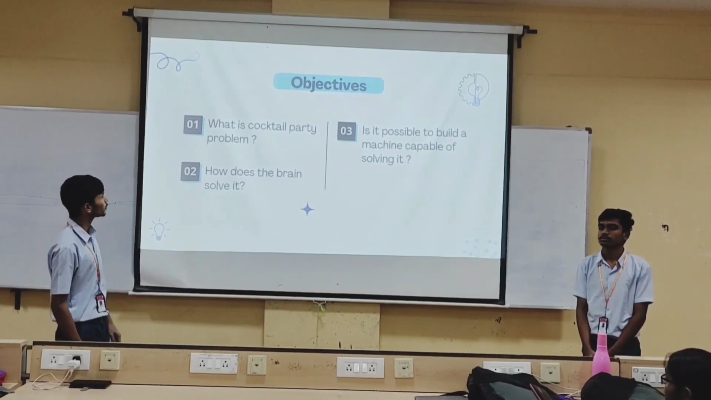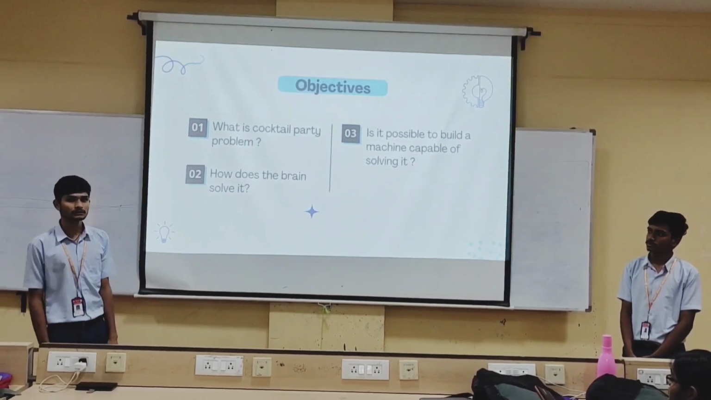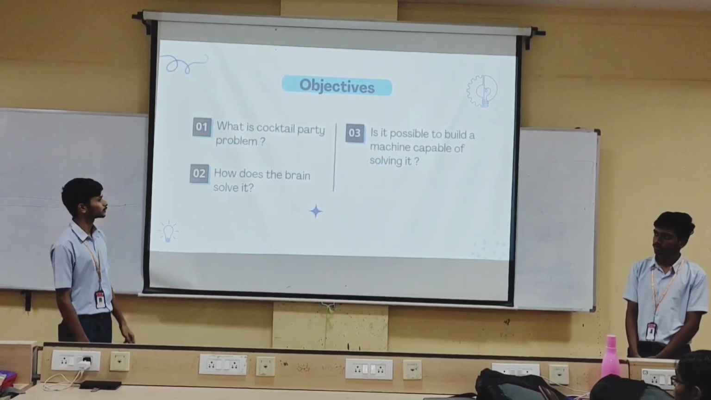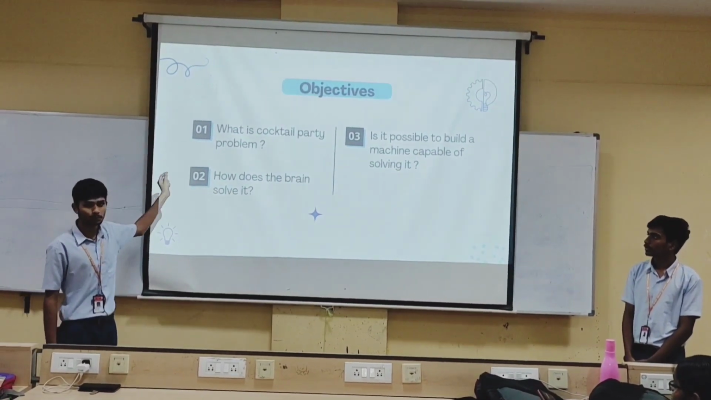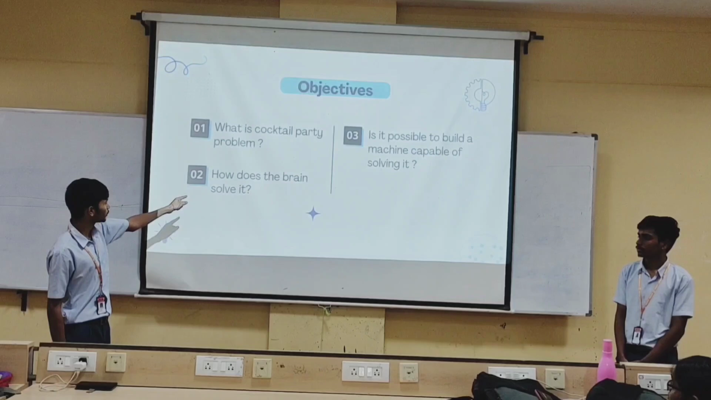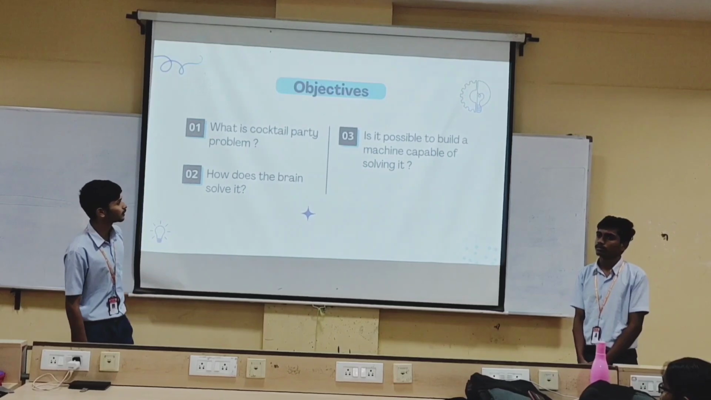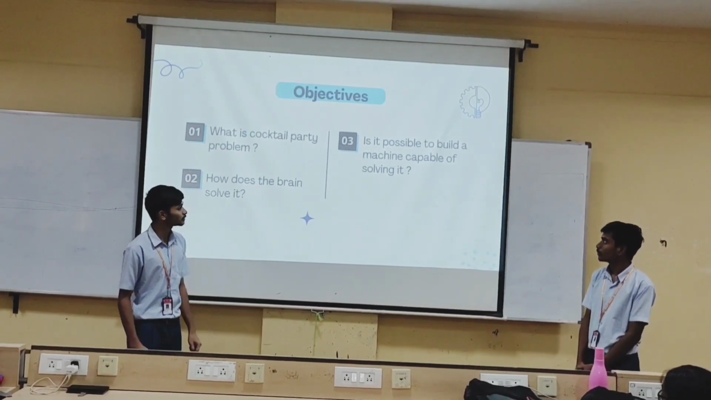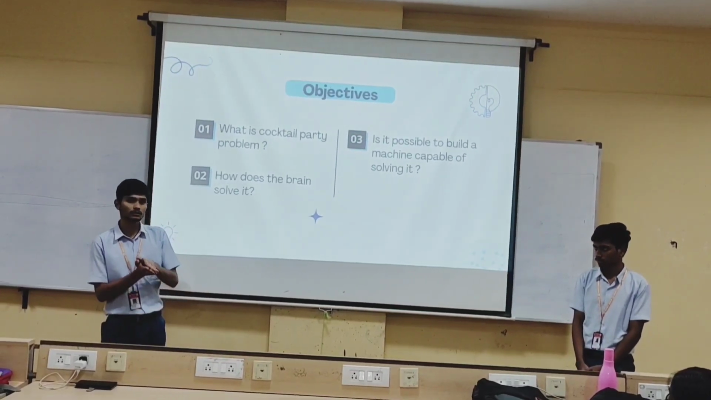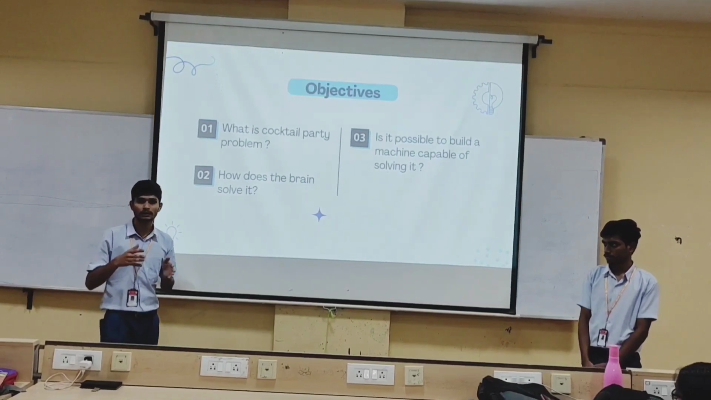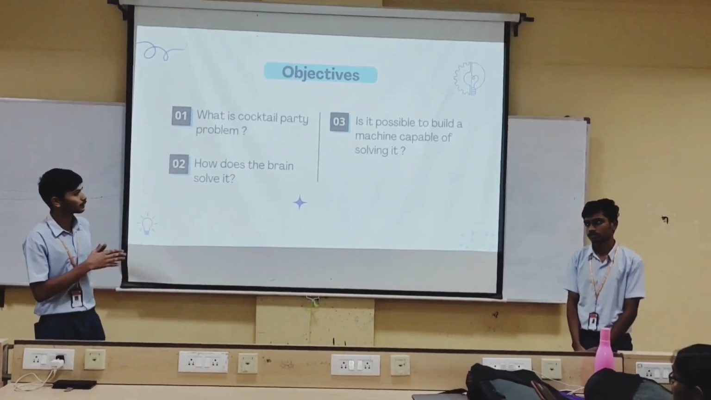Okay. The objectives are, first, we are going to learn what the cocktail party problem is formally. Then we are going to see how our brain solves it. And at last we are going to see whether it is possible to build a machine capable of solving it. We are also going to see a code for this machine at last, and how it is working.